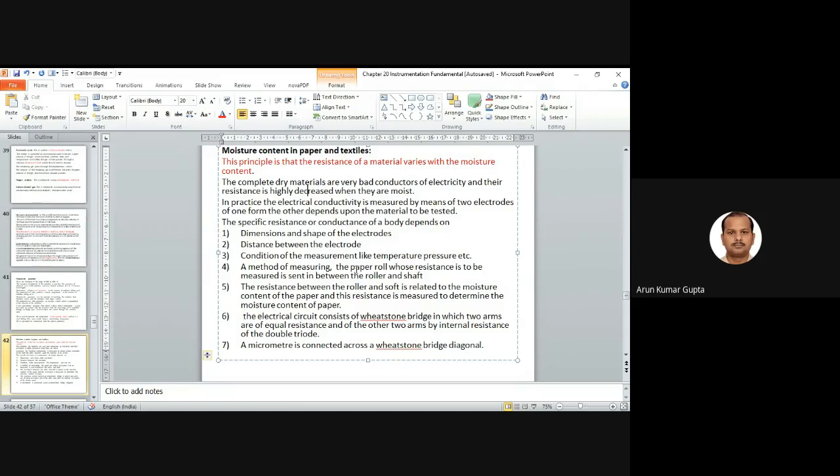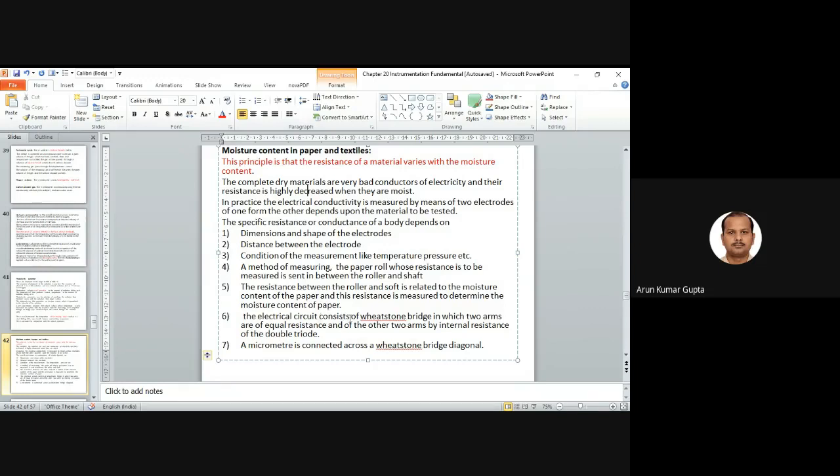A method of measuring: the paper whose resistance is to be measured is sent in between the roller and the shaft. So the paper whose moisture is to be measured, we just send between the roller and the shaft, and the resistance between the roller and the shaft is related to the moisture content of the paper. This resistance is measured to determine the moisture content of the paper.